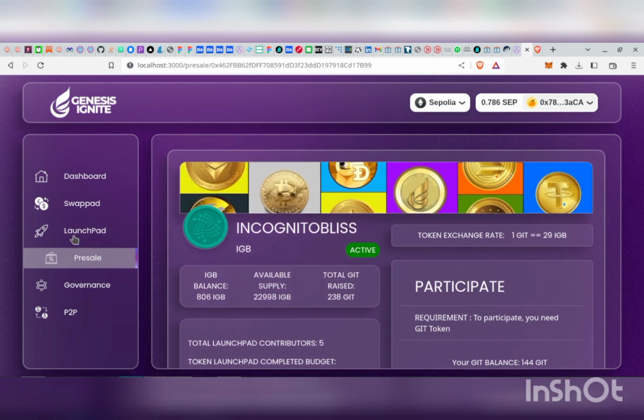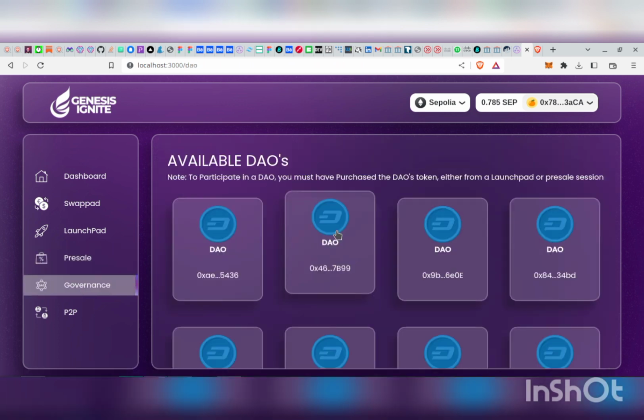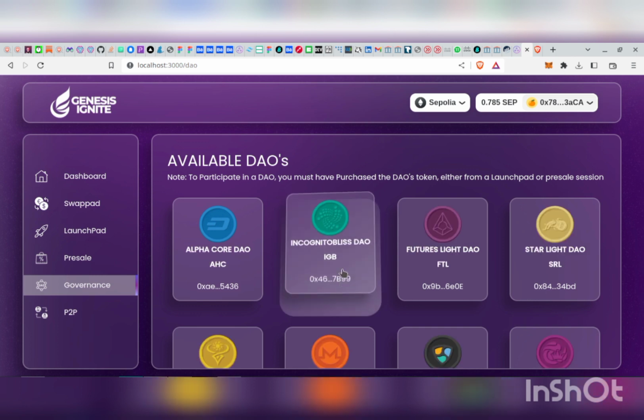Then after any successful launchpad, there's automatically a governance session that is triggered, just like I explained in the introductory part of this demo. This governance session determines how the moderator or developer that created a launchpad is able to utilize funds generated from that launchpad.